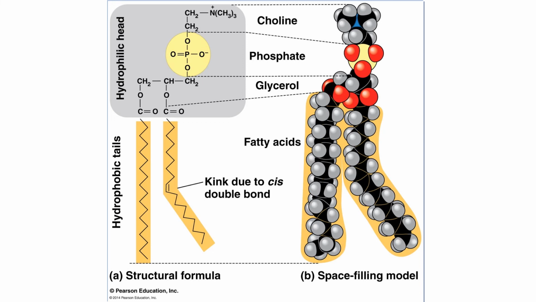So this is the structure of a phospholipid molecule. It has two major regions, the hydrophobic tail and the hydrophilic head. The hydrophobic tail is made up of two fatty acids. Each of these two fatty acids is attached to a glycerol molecule. Glycerol has three carbons, 1, 2, and 3. The first two carbons are attached to fatty acids, and the third one is attached to a phosphate group, and the phosphate group is attached to a choline.